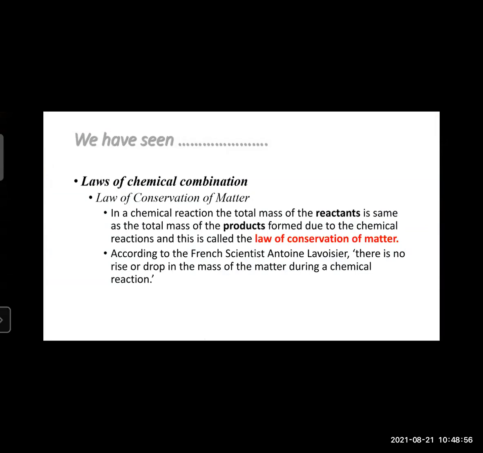Now, we have also seen the laws of chemical combination. When a chemical reaction takes place, there are two laws on the basis of which the reaction is cross-checked. One is the law of conservation of matter. In a chemical reaction there are reactants and products. The total mass of the reactants is equal to the total mass of the products.